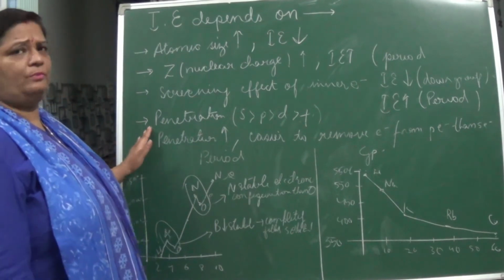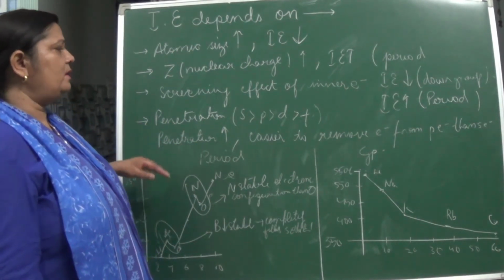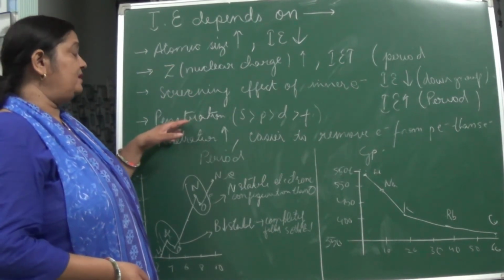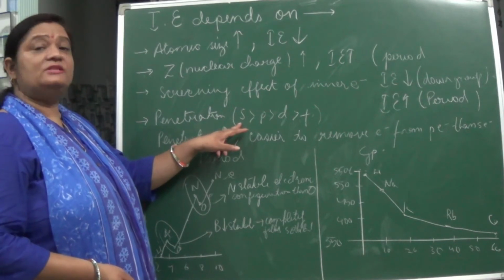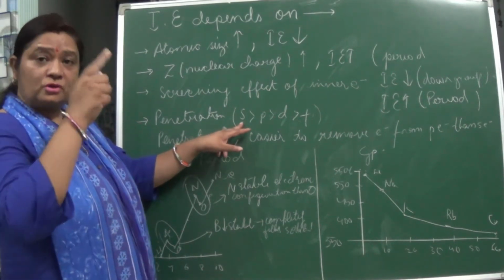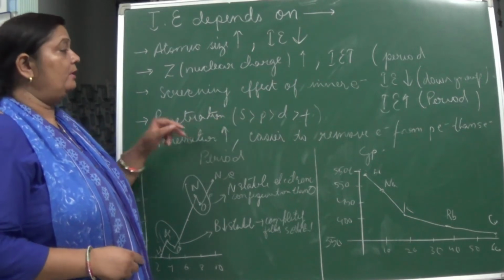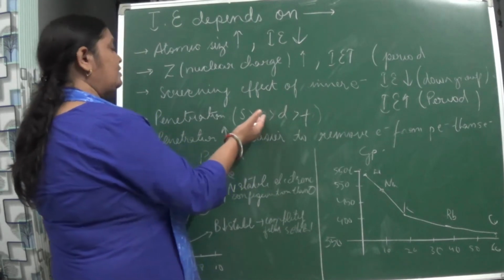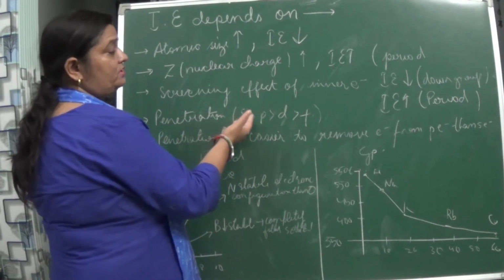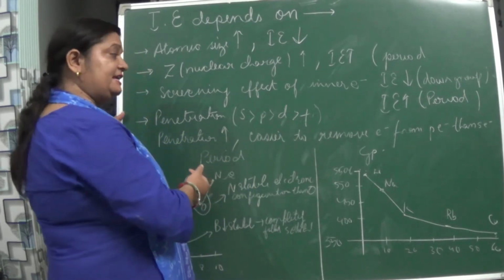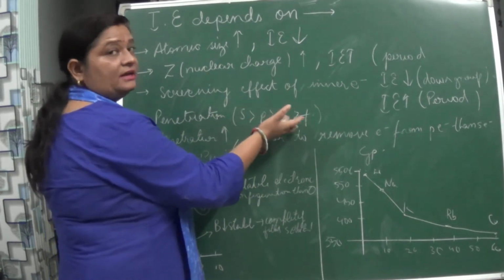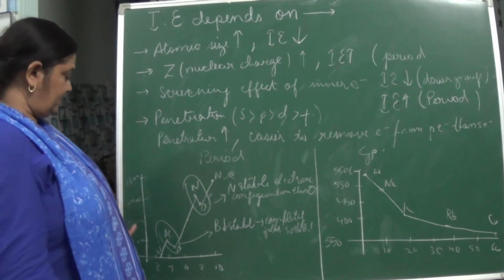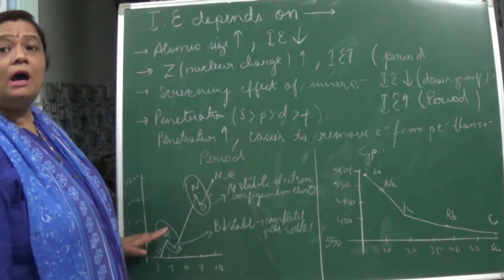Okay, now penetration power. What do you mean by penetration power? Naturally, how much screening the subshells are doing. Like, penetration power of S is the most. Why is it the most? Because of its circular shape. Okay, and then is P, and then is D, and then is F. So penetration power of S is the most and F is the least, and this is because of the shape of these orbitals.